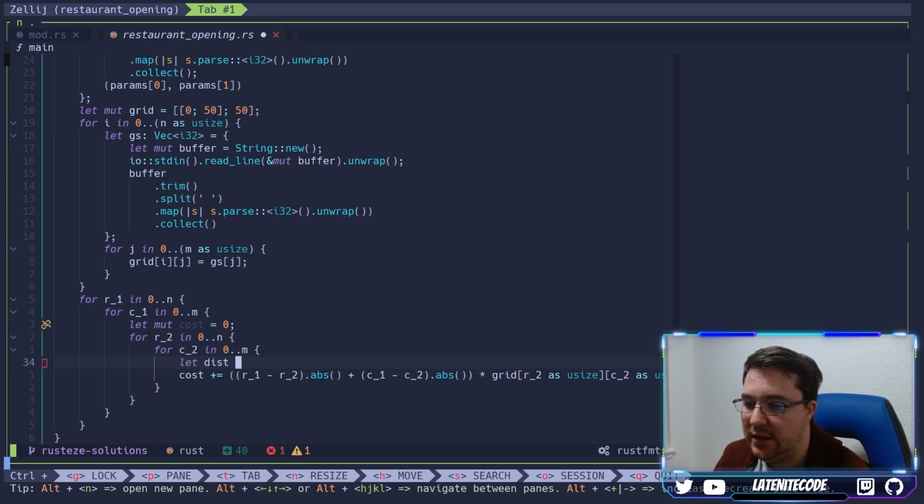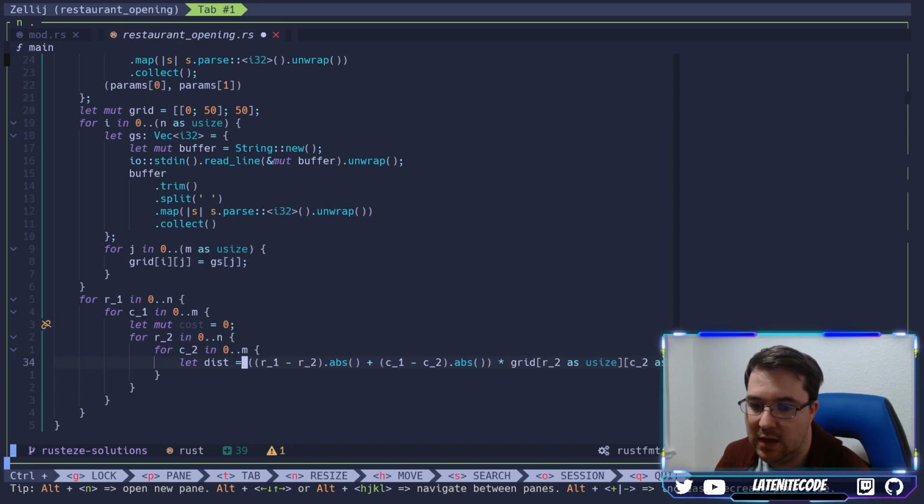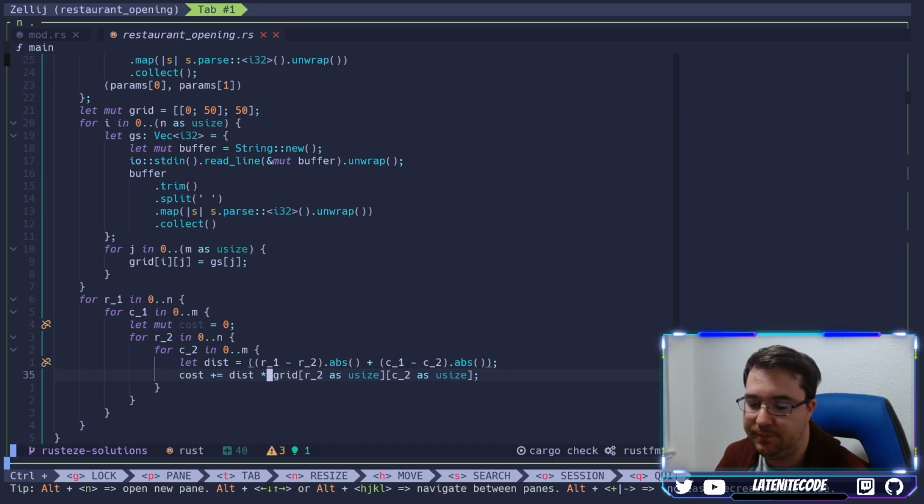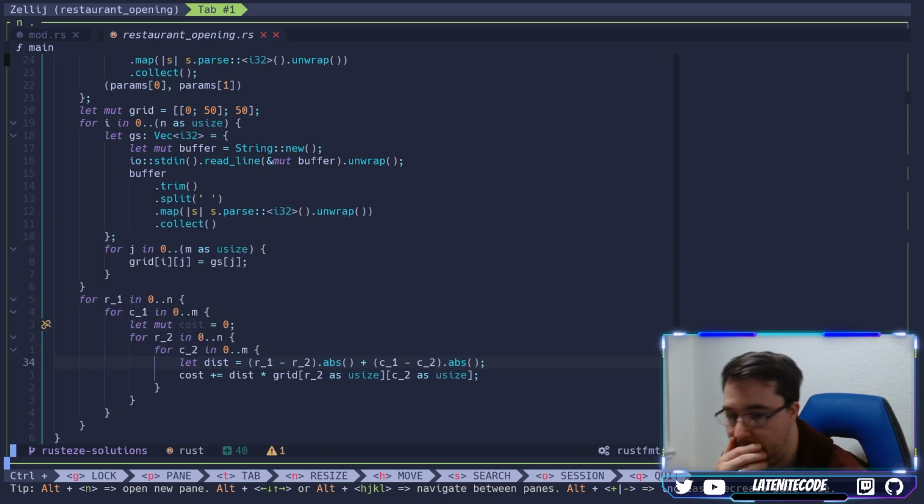So let me go ahead and say let distance equal, and then we'll just back this up so that we can see this more clearly. And then we can say, sorry, not let, but cost plus equals distance times. There we go. Okay, so there's our distance calculation. Let's properly format that. There we go. And so then we can do cost plus equals distance times the grid value. Okay, that's looking pretty good.